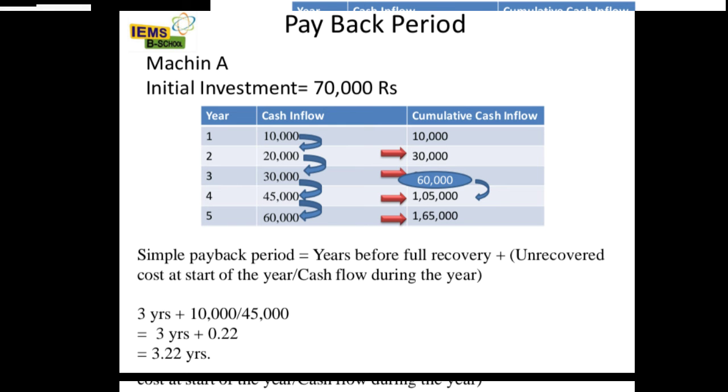60,000 we have received by the third year, and by the fourth year 1,05,000. That is extra money, and we don't want extra money. We just want to know when we take back our 70,000 rupees.